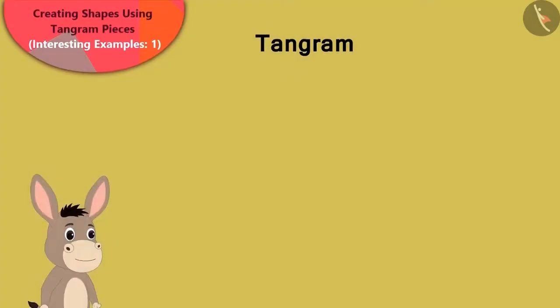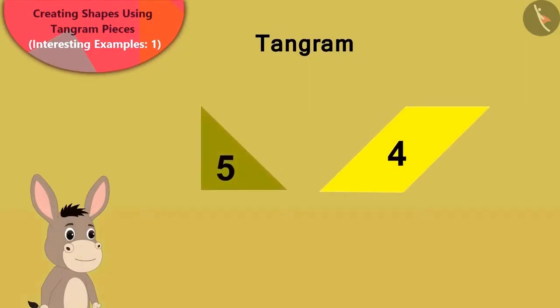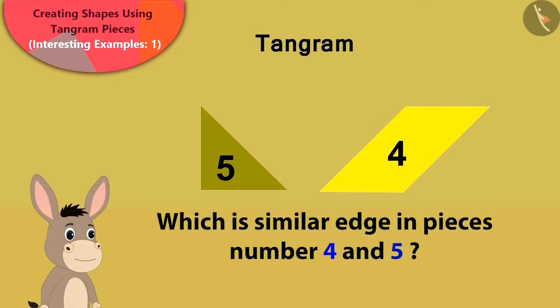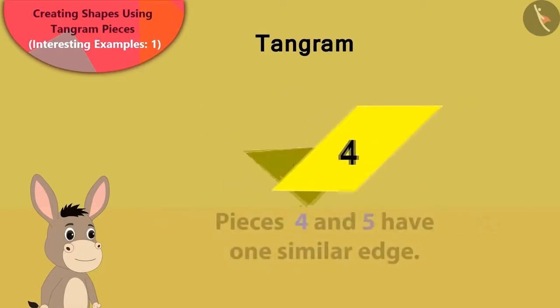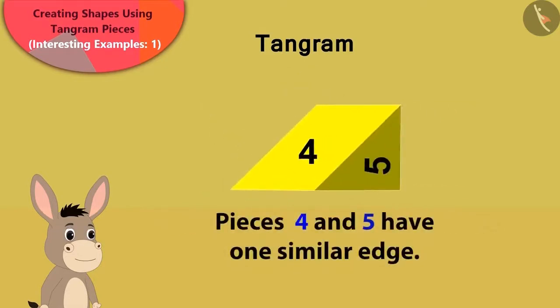Now Bhola said that pieces number 4 and 5 have one similar edge. Children, can you recognize them? Yes, this answer is absolutely correct.